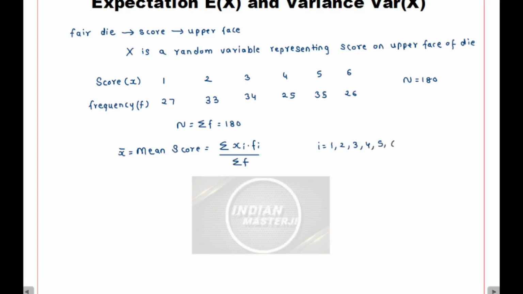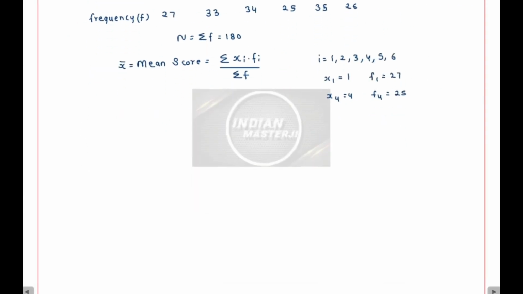There are 6 values. So when i is equal to 1, x1 is 1 and its frequency f1 is 27. Similarly, x4, that is the fourth x value, is 4, and its frequency f4 is 25. Correct? So to find the mean score, I will have to do this summation and divide by 180. Let's try to do this.